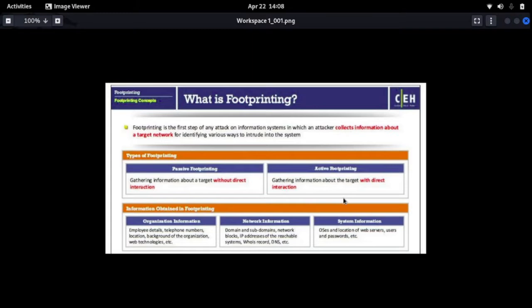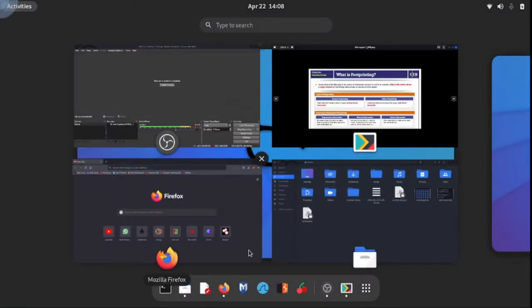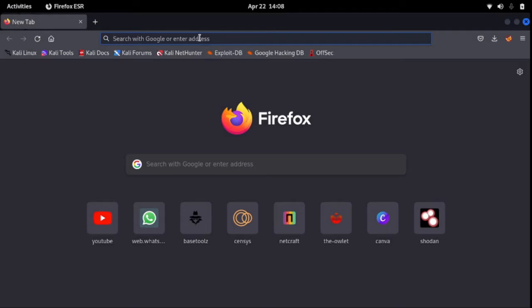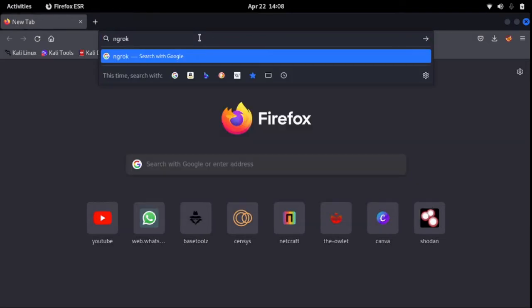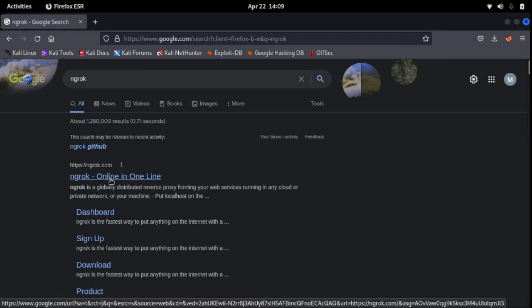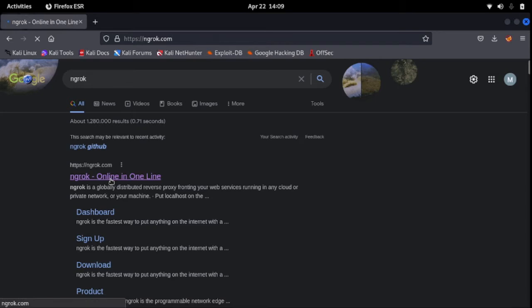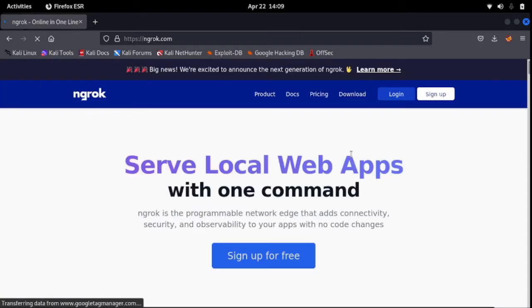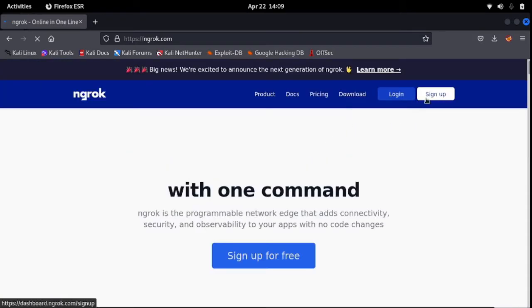Alright, welcome back. So quickly I will show you how to set up Ngrok on your computer because we'll be using that more often. So you go to your browser and search for Ngrok to get their official website, ngrok.com. Okay, give it a minute, it's coming up. Okay, here we are. So go ahead and create an account.